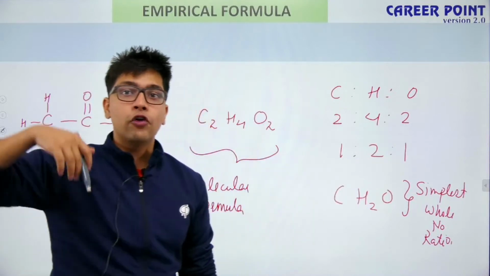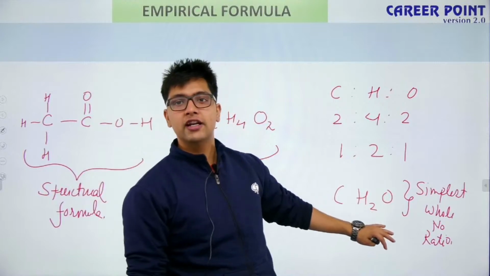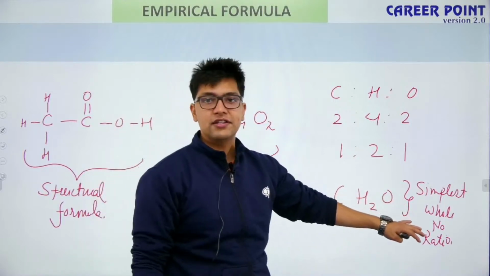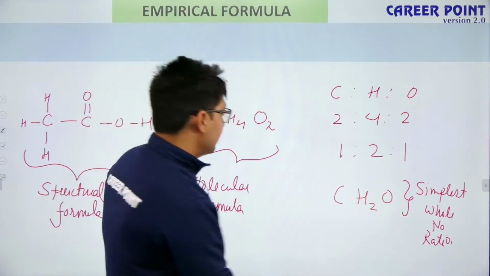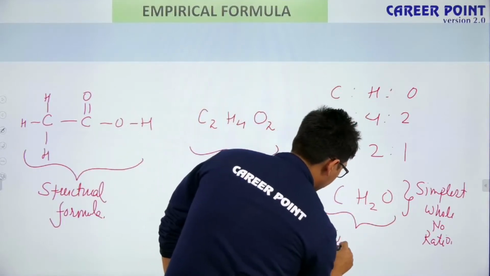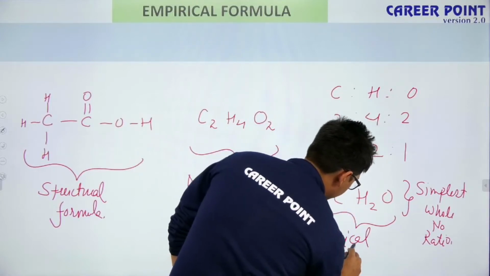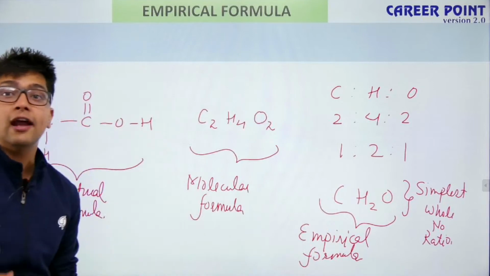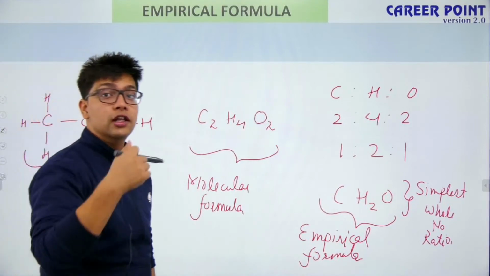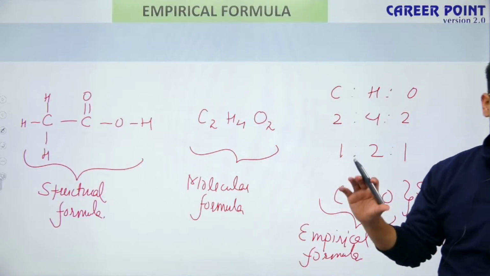That is, for every carbon atom, there will be 2 hydrogen atoms and 1 oxygen atom. Now this formula is known as empirical formula. Okay. So what is this? When I only have the simplest whole number ratio, then that is known as empirical formula. Now is this thing clear?